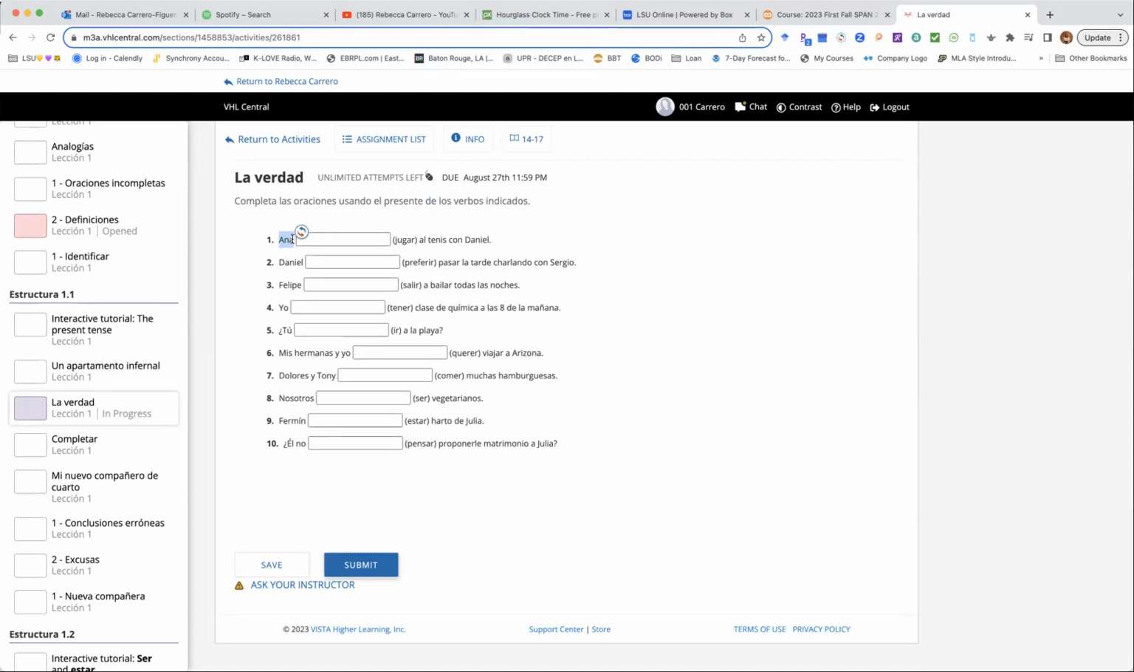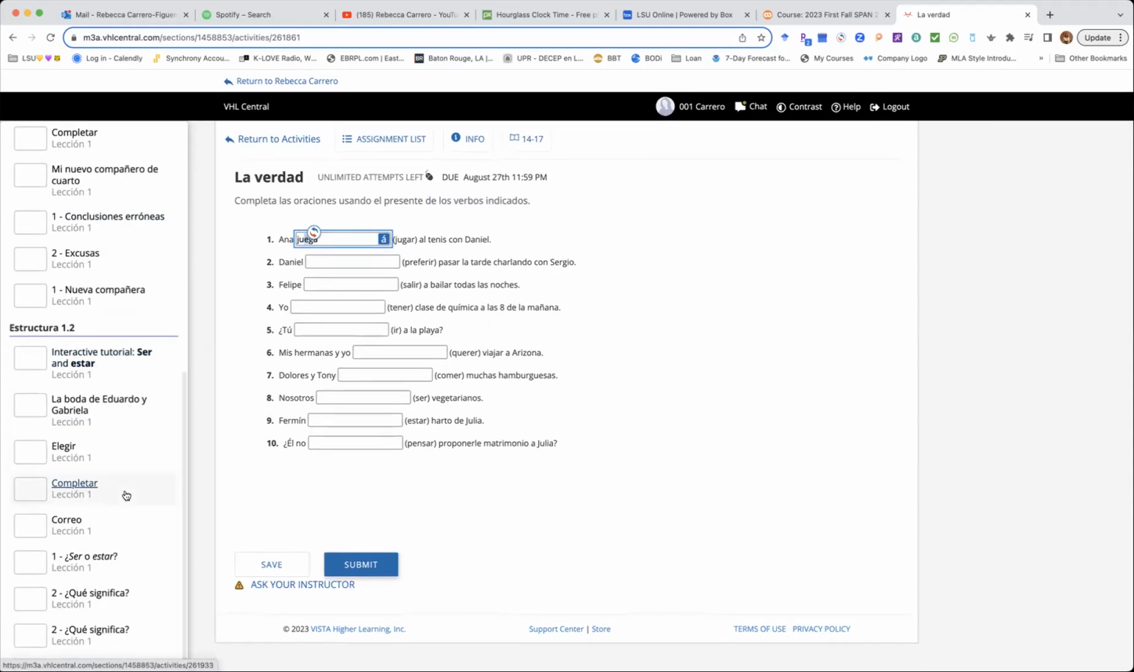Ana, third person singular, Ana juega. And you need to recognize that jugar, with that gar ending, it's an R verb, but also it's a stem changing verb. That's why we need to add the E after the U, as you have learned from the textbook, okay? So that's how you access the activities.